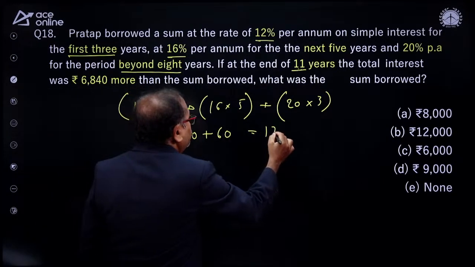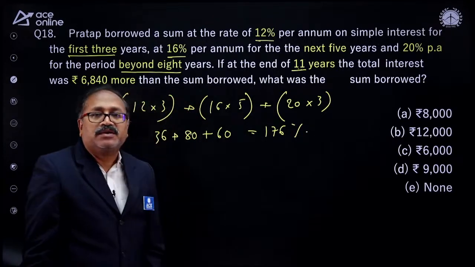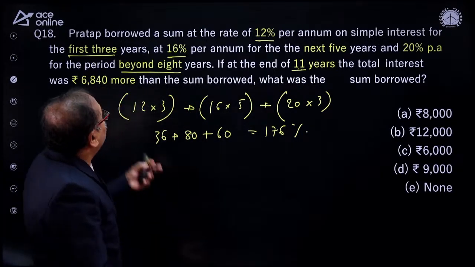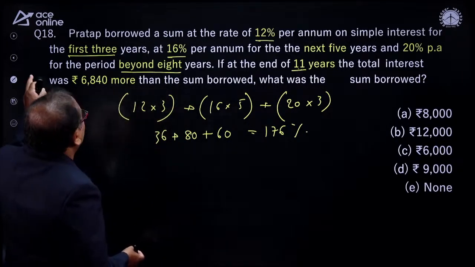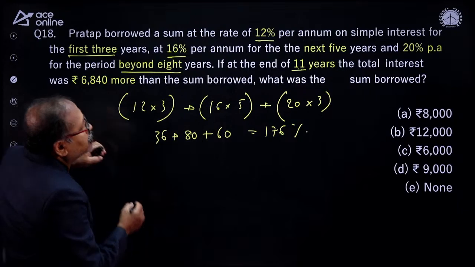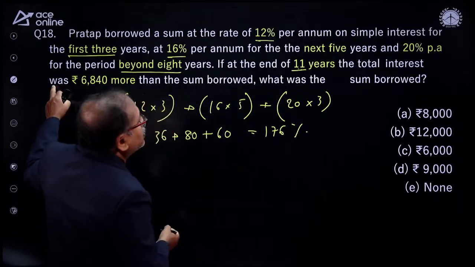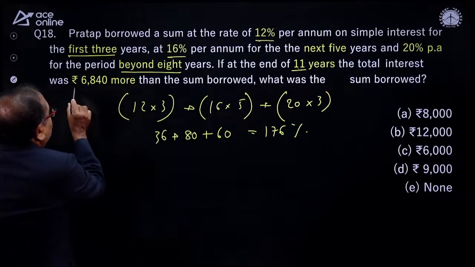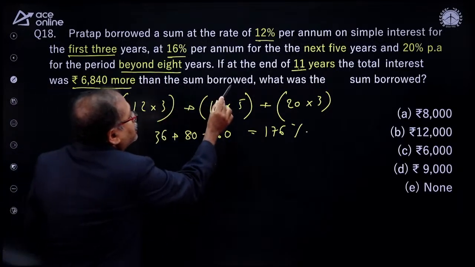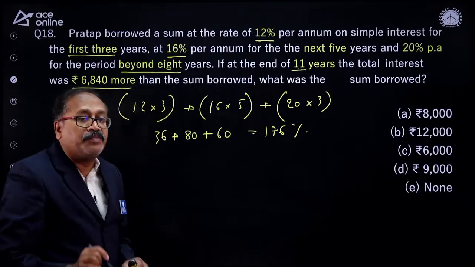and 176% interest. That's all. So you simply find out 176% interest and practice with speed, sir. So what is this figure? The total interest was rupees 6,840 more than the borrowed money, more than the principal.